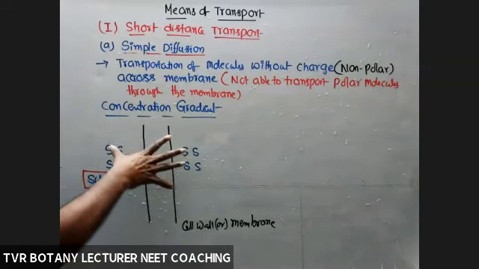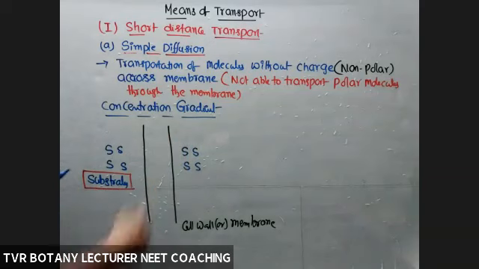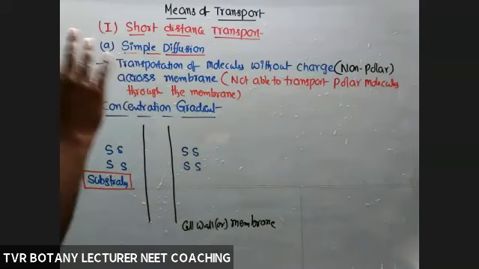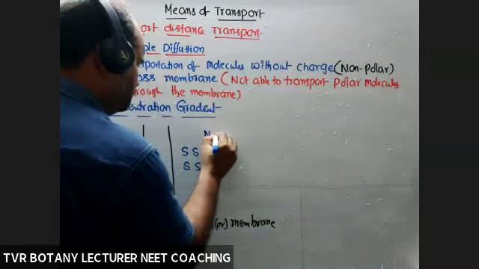So if you take this system here, there is no concentration gradient between this region and this region. So now no simple diffusion.